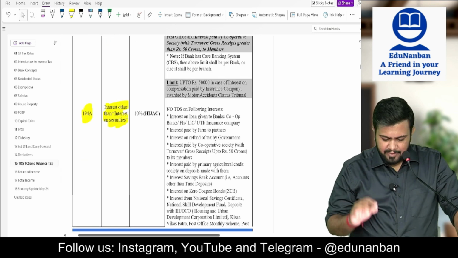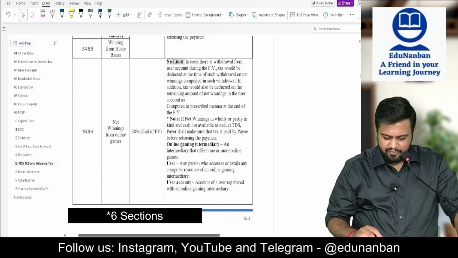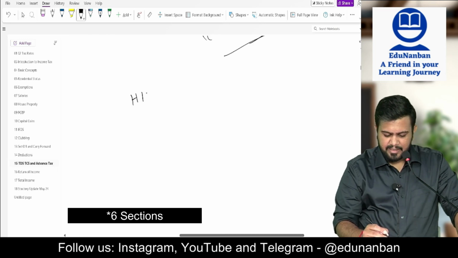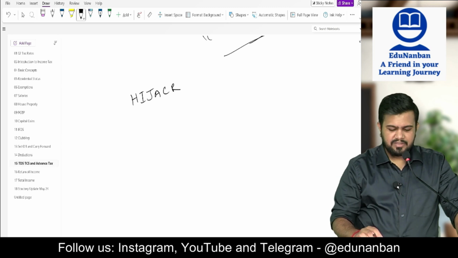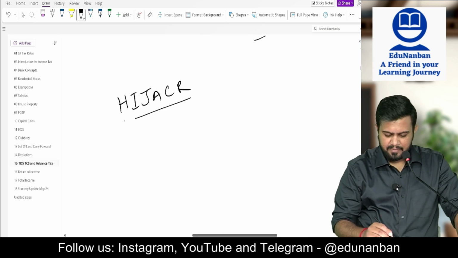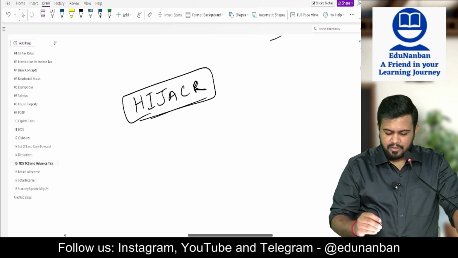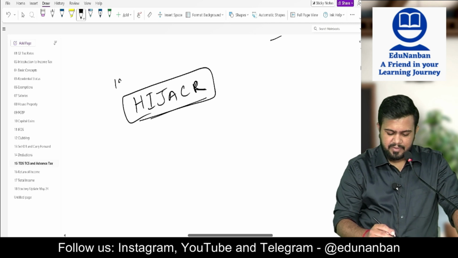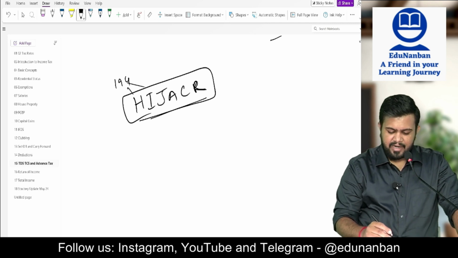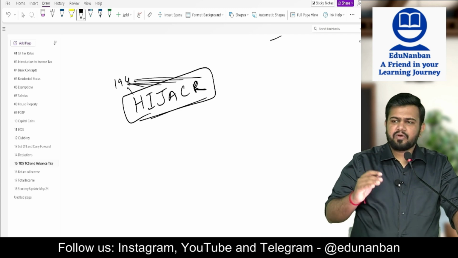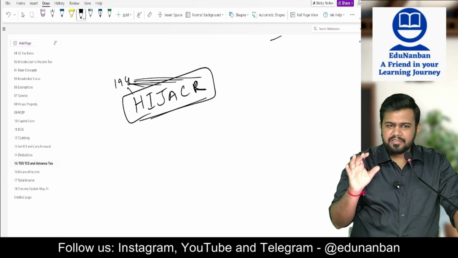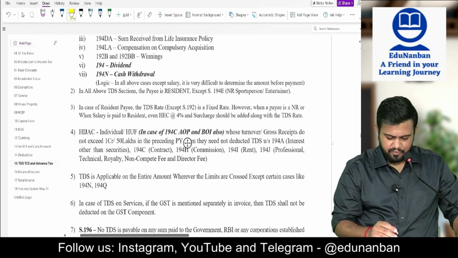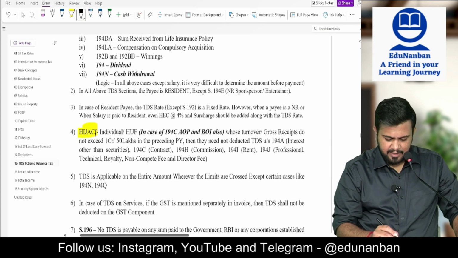Fine. One more thing. There are 5 sections. HIJACR. Now for all these 6 sections, 194H, 194I, 194J, 194A, 194C and 194R, there is one special provision. What is the special provision? See point number 4. HIJACR. Please write here R. Include R also.